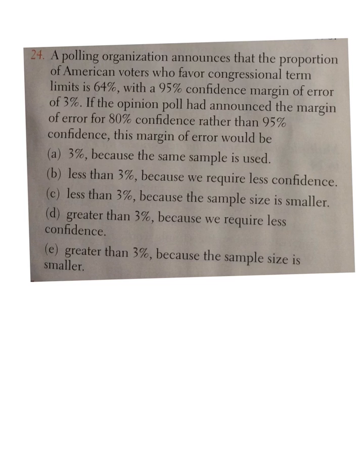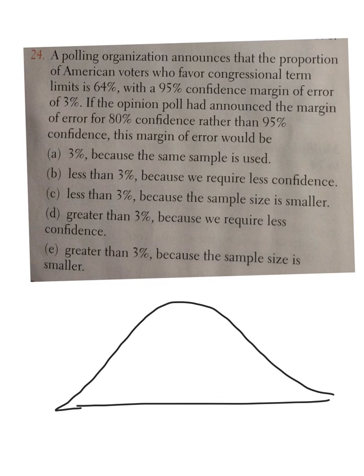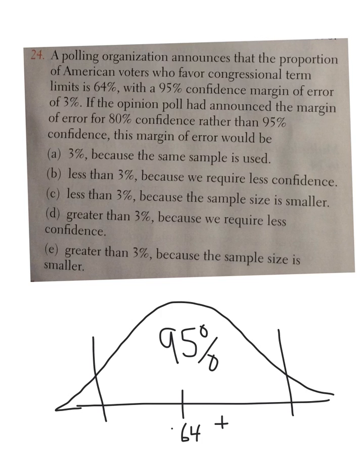Okay, let's just say you have polled a bunch of people, you get a normal population, and your proportion is 64%. That's what they're saying. And you're 95% confident that the true proportion is inside that range. So that gives us 95% of the data, which happens to be plus or minus 0.03, 3%.